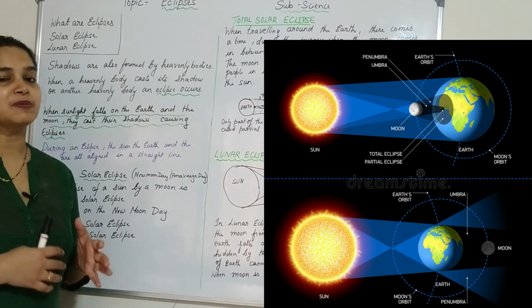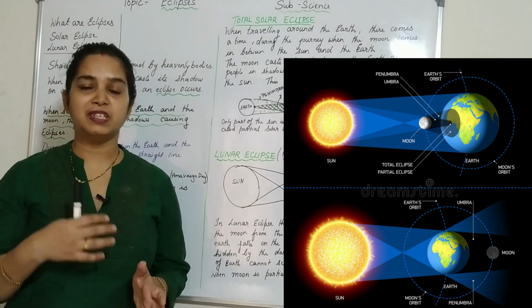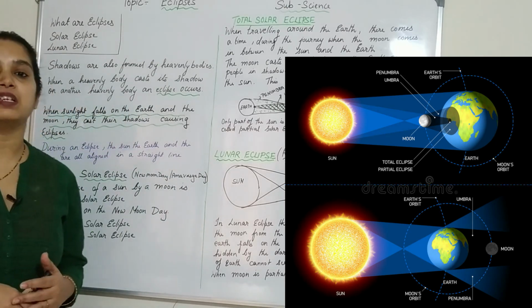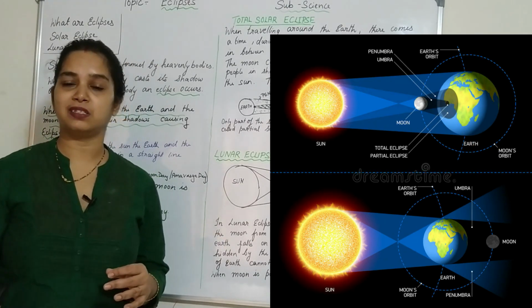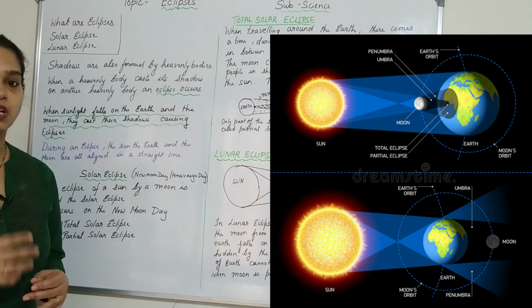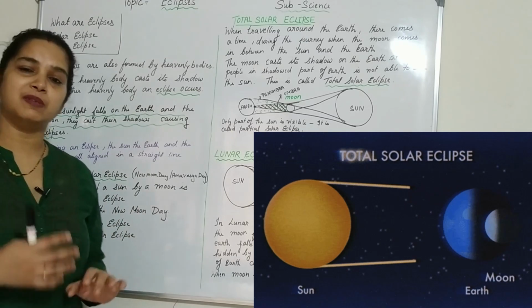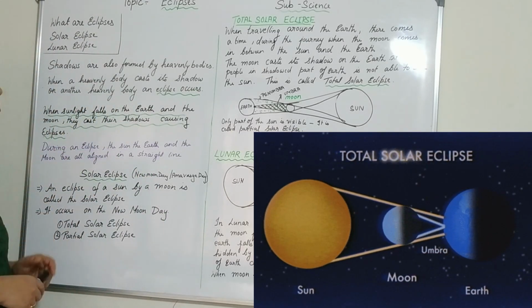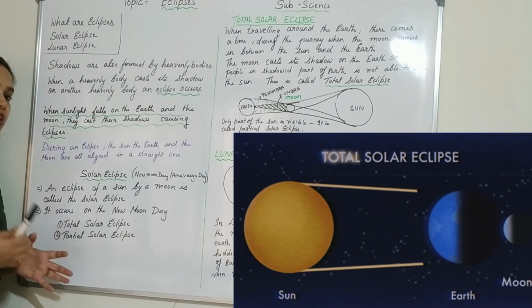So how does an eclipse occur? Firstly, the moon, the sun and the earth, the three celestial bodies, should be in a straight line. That is, they should be aligned in a straight line for the eclipse to occur. The shadows are formed by the heavenly bodies. We all know the heavenly bodies are opaque and hence a shadow is formed. So when a heavenly body casts a shadow on another heavenly body, an eclipse occurs.